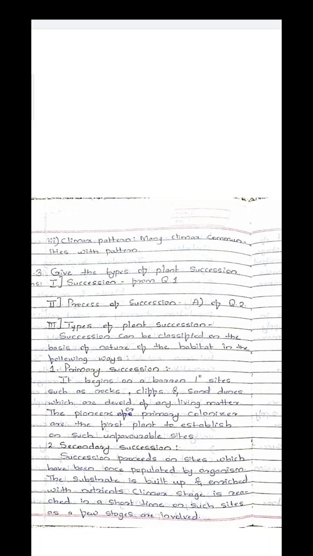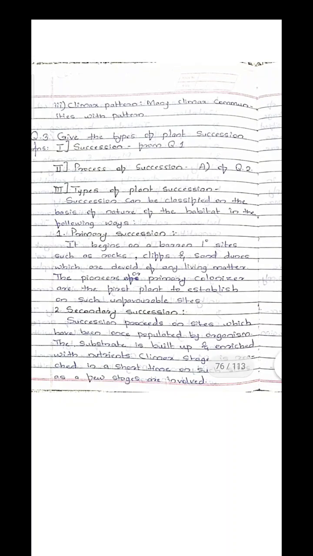Then next is the secondary succession. In secondary succession, the succession proceeds on sites which have once been populated by organisms. The substrate is built up and enriched with nutrients, so the climax stage is reached in a short time on such sites, as only a few stages are involved.